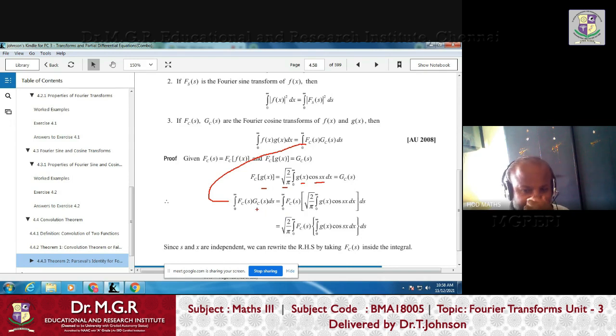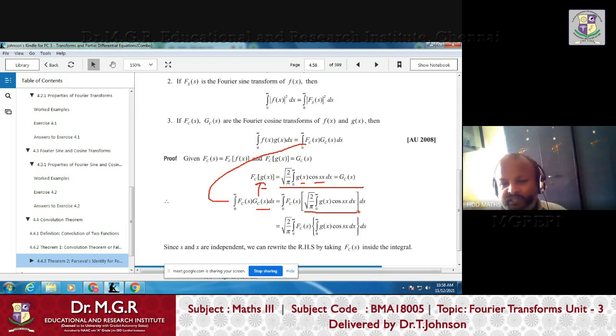By definition, G_c(s) is nothing but the Fourier cosine transform of g of x. So by definition, the Fourier cosine transform of g of x is root of 2 by pi, integral of g of x cos sx dx, right?